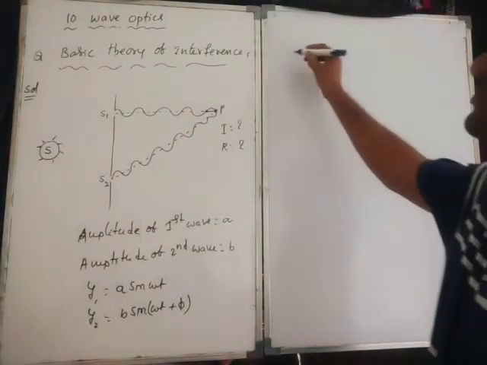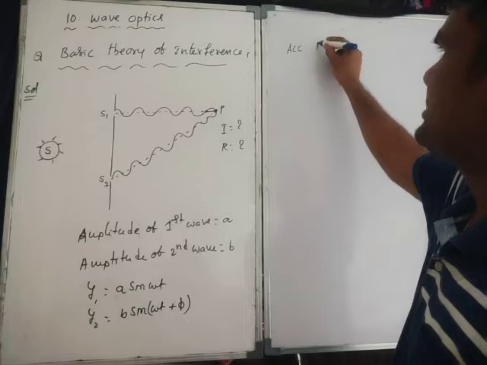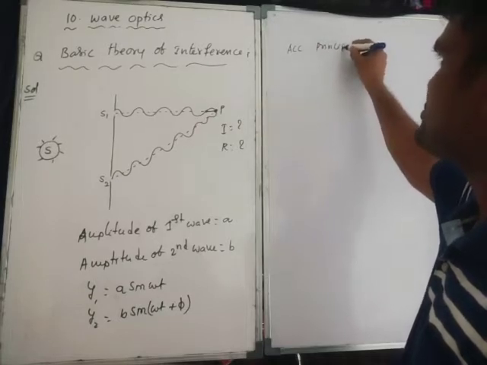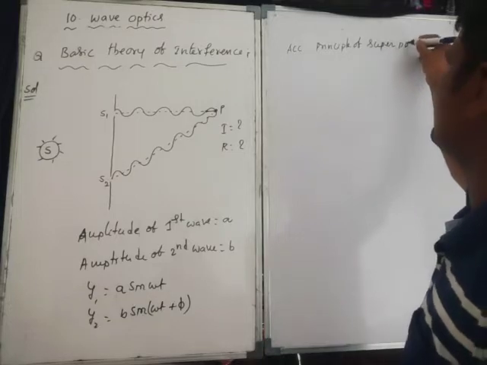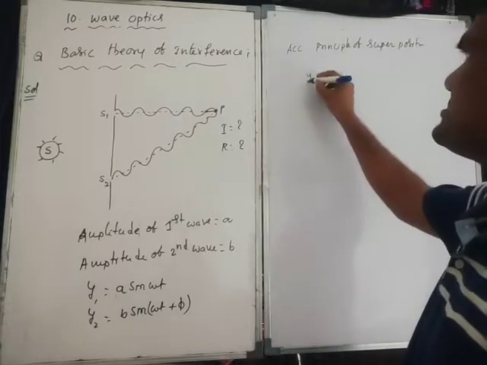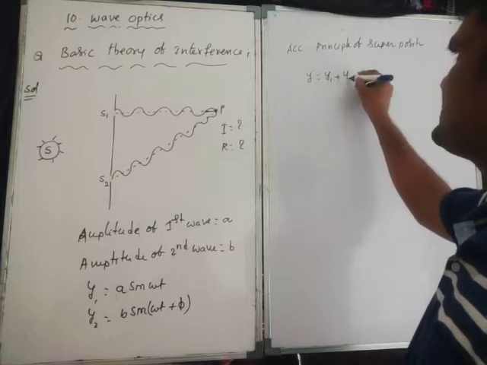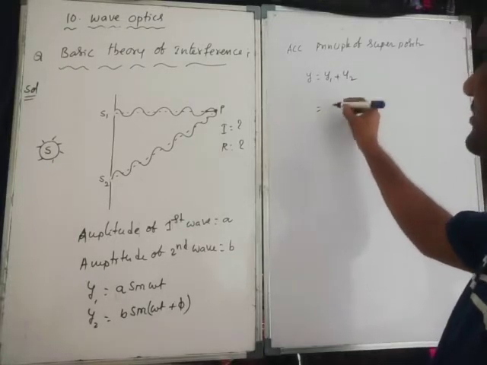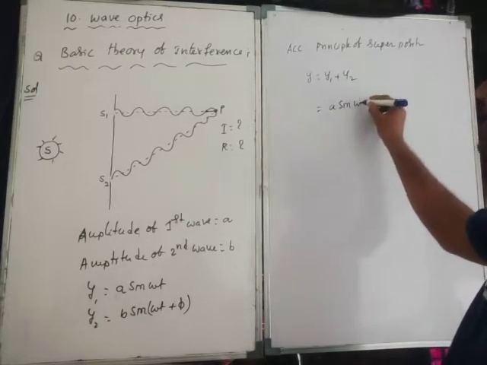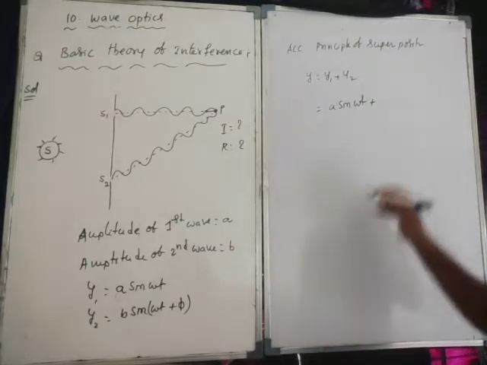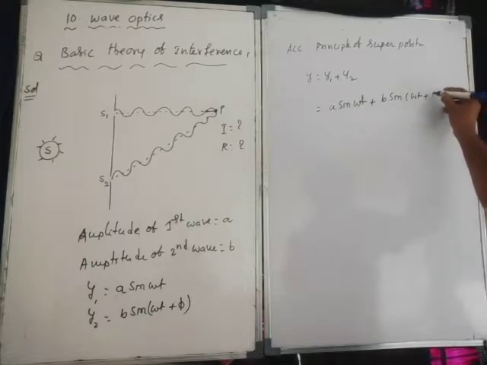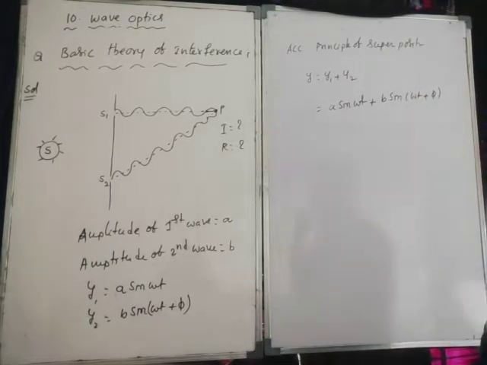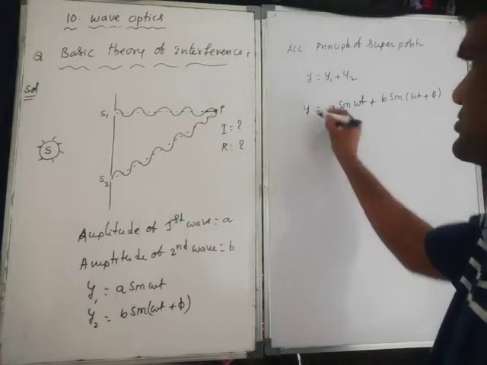Okay, so this is according to the principle of superposition. Y is equal to Y1 plus Y2. Y is equal to how much? A sin omega t plus B sin (omega t plus phi). So this is the displacement.